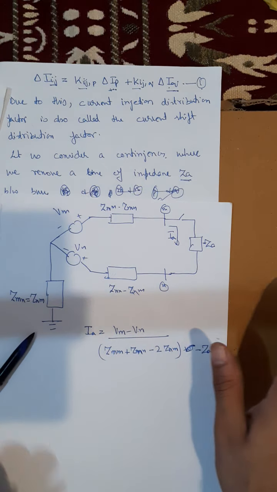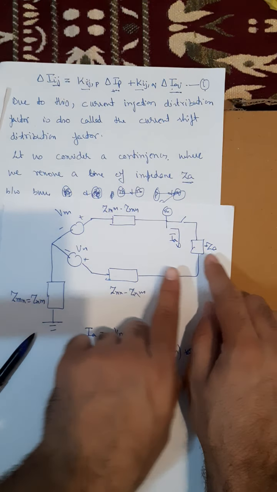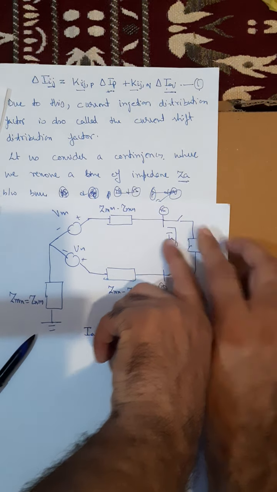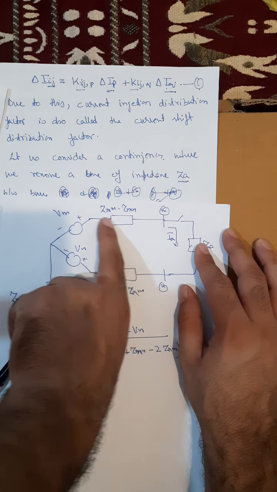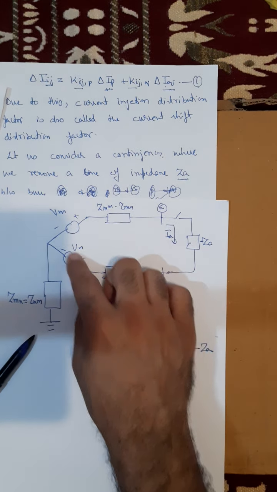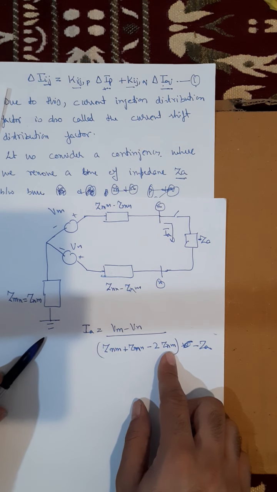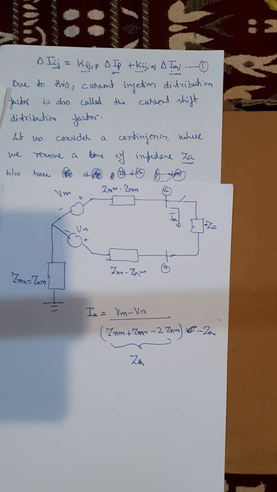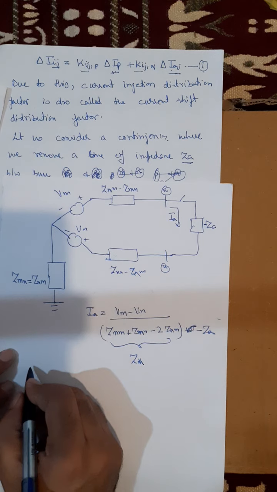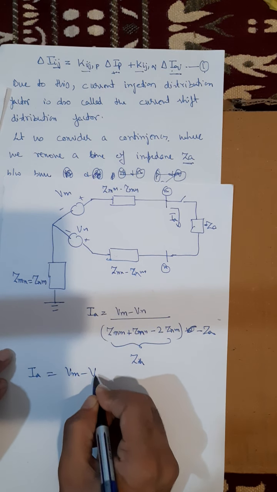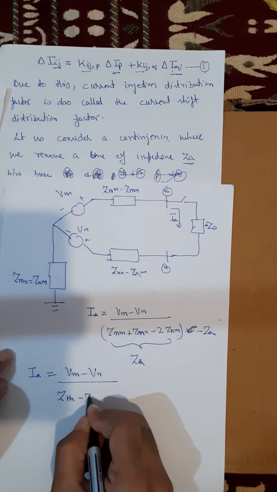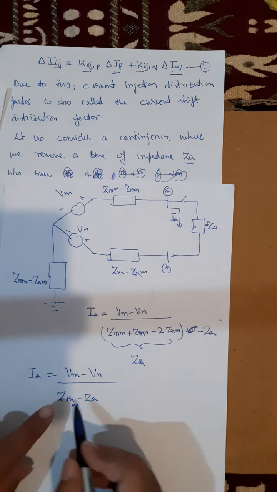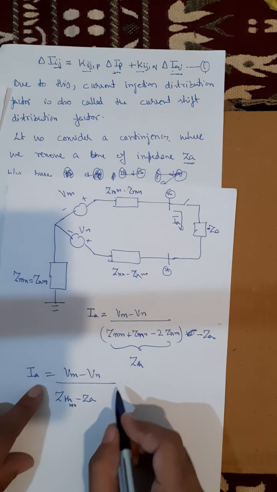So just see what will be the Thevenin equivalent voltage of this circuit. So this is the bus which we want to remove. If we remove this bus, what will be the Thevenin equivalent circuit? After removing the bus, you have to see the Thevenin equivalent circuit from here. So it will be nothing but this impedance plus this impedance, so it will be this impedance. So I am saying this impedance is nothing but ZTH, the Thevenin equivalent. Okay, so I can write IA is equal to Vm minus Vn divided by Zth minus Za. Zth between bus M and N. Okay, it is not the Zth of the whole Z bus, it is between bus M and N, Zth MN minus Za. So this is my equation number two.